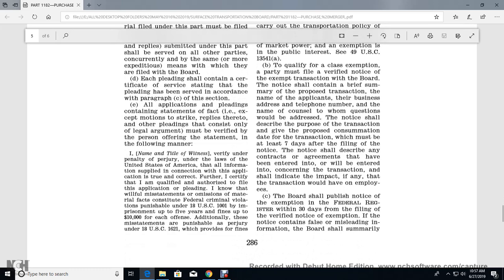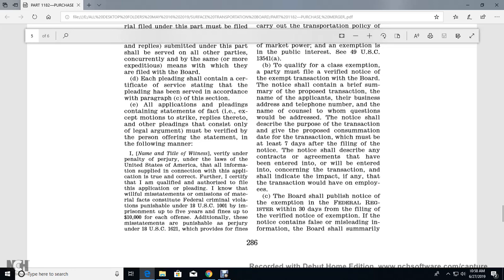13541(a). To qualify for the class exemption, a party must file a verified notice of exempt transaction with the board, which shall contain a brief summary of the proposed transaction, the name of the applicant, its business address and telephone number, and the name of counsel to whom questions will be answered. The notice shall describe the purpose of the transaction and give the proposed consummation date, which must be at least 7 days after the filing of the notice. The notice shall describe any contracts or agreements that have been entered into or will be entered into concerning the transaction, and shall indicate the impact, if any, the transaction will have on employees.